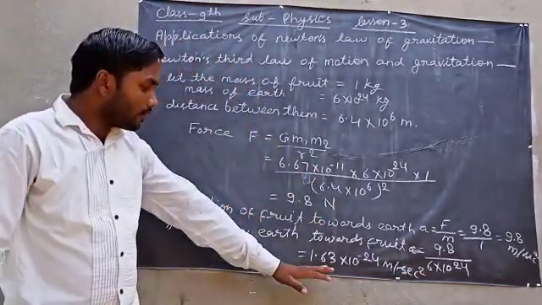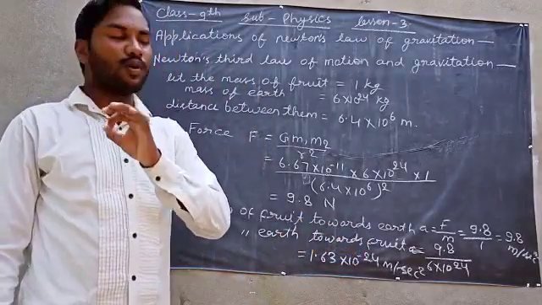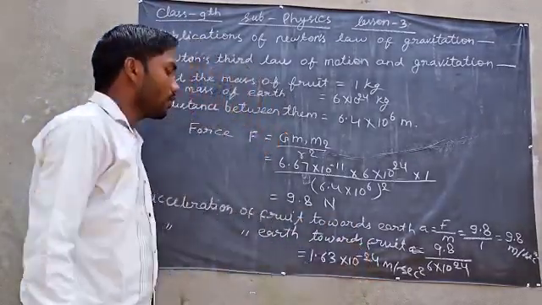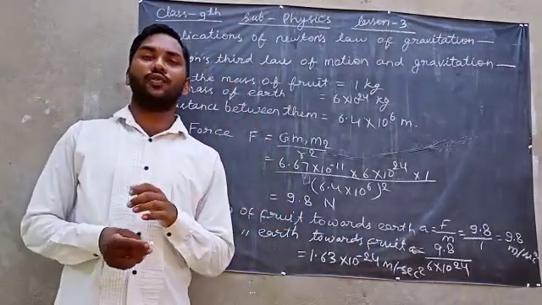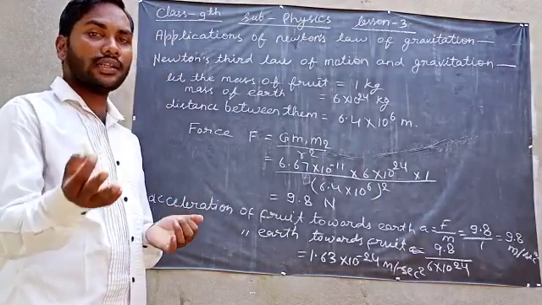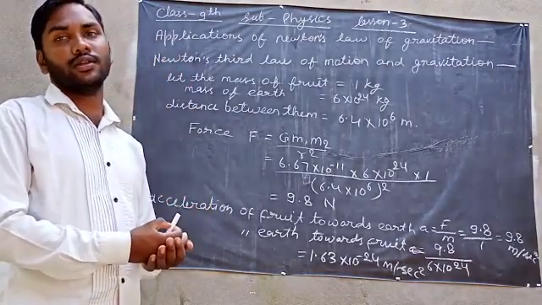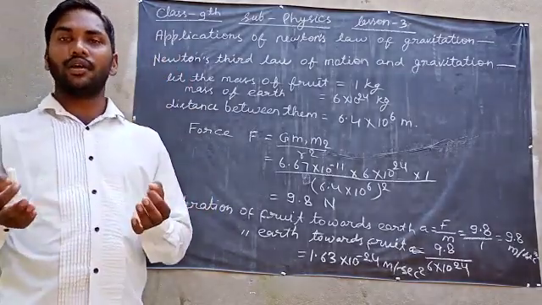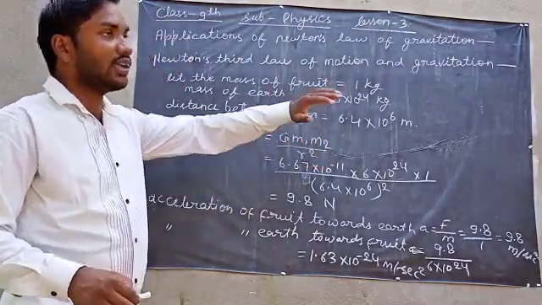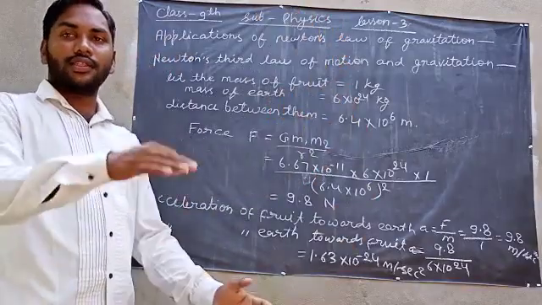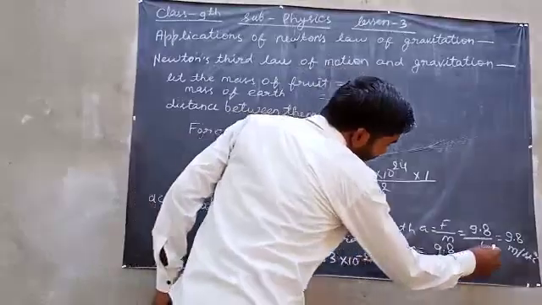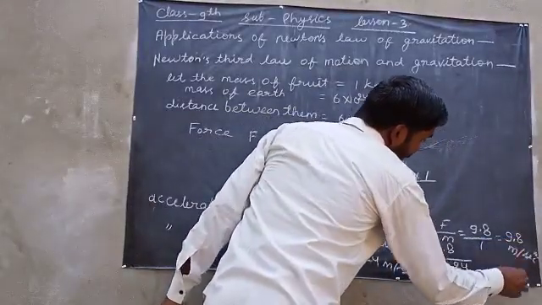As you can see, this acceleration is very small because it has the power minus 24, which is a very small value. That's why the fruit cannot attract the Earth toward it, or we cannot see the acceleration of Earth toward the fruit. We only see that the fruit is going toward the Earth, because this acceleration is very high.